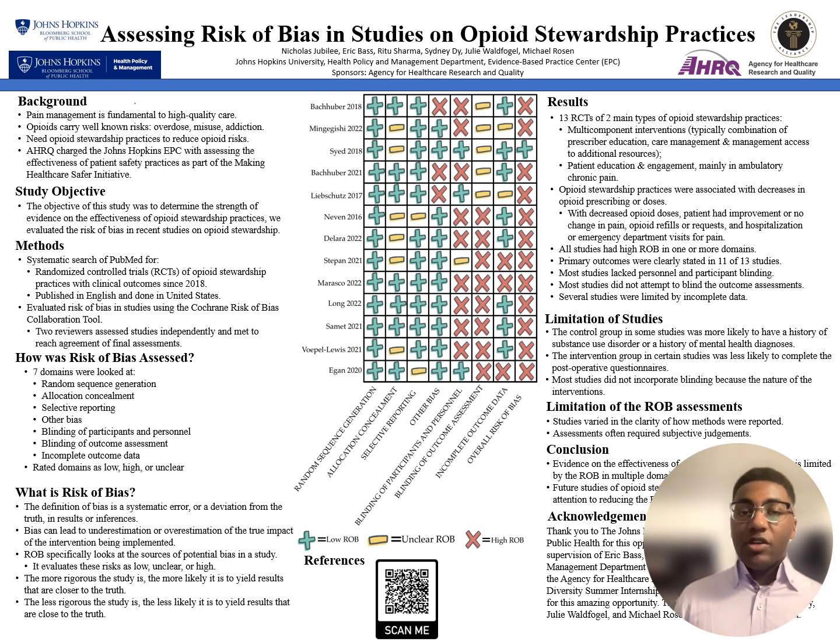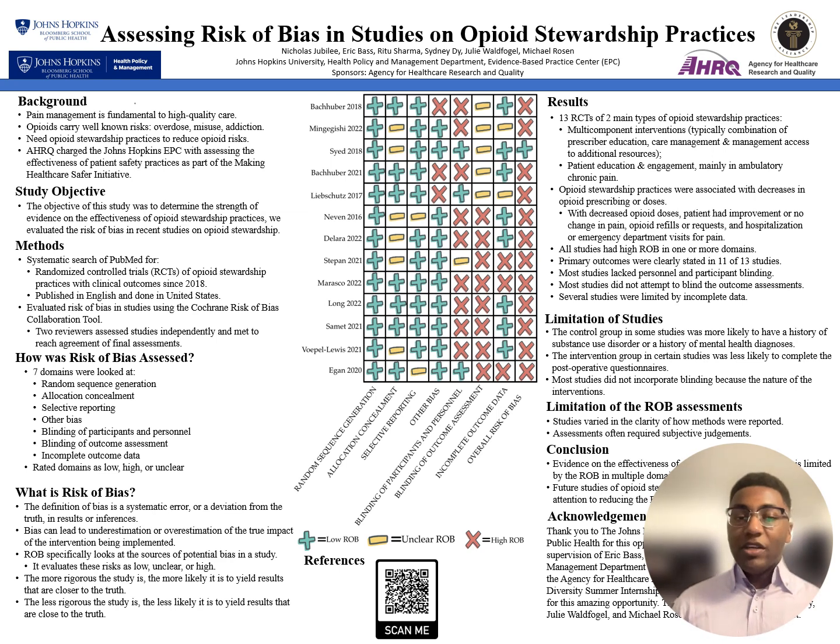So the objective of the study was to determine the strength of the evidence on the effectiveness of opioid stewardship practices. And we did this by evaluating the risk of bias in recent studies on opioid stewardship practices. For our methods, we did a systematic search on PubMed, looking for RCTs published no later than 2018, in English as a primary language and done in the US. And for evaluating ROB, or risk of bias, we did this using the Cochrane Collaboration Risk of Bias tool, and there was a primary reviewer and a secondary reviewer.